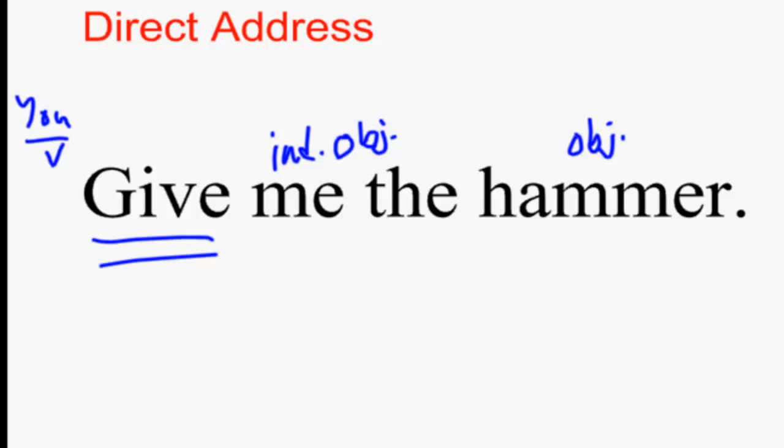Okay? So when we talk about direct address, if we were going to then focus this at a particular person, I might do something like, give me the hammer, comma, Joel, period. Now I'm saying, Joel, you're the one that's going to give me the hammer. My subject is still you. You give me the hammer, Joel. But I've addressed it.